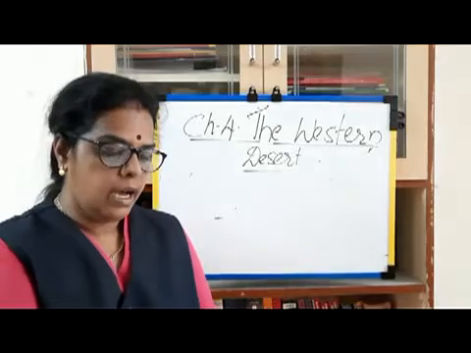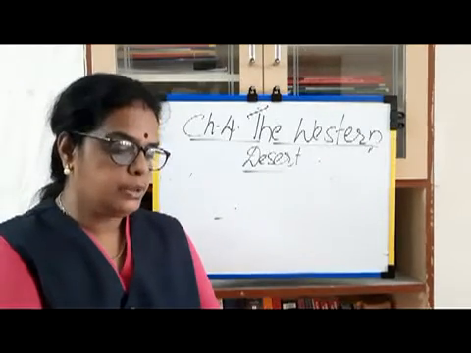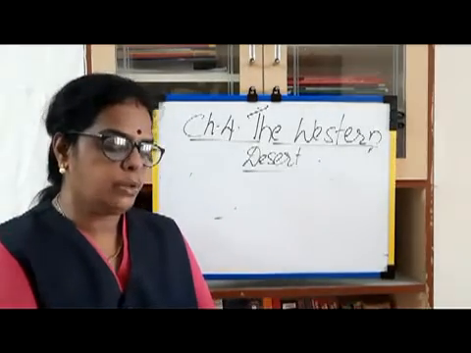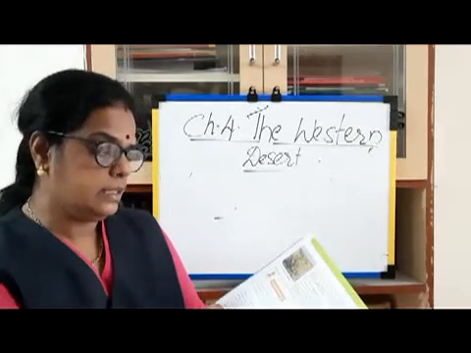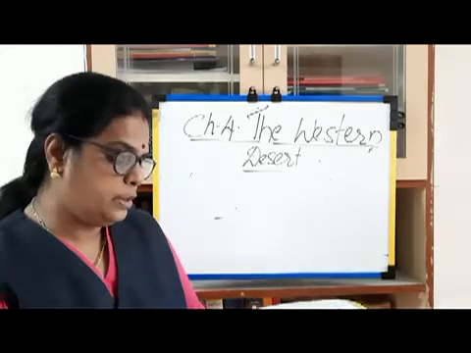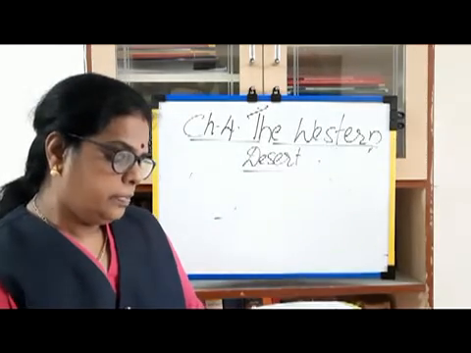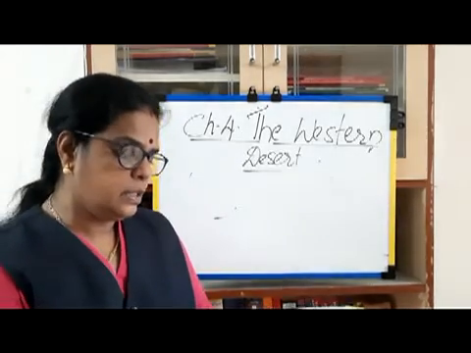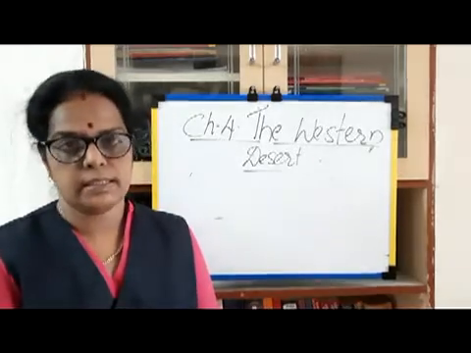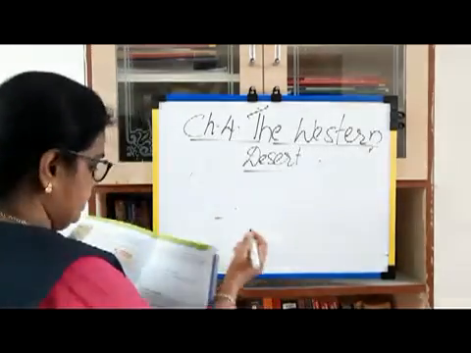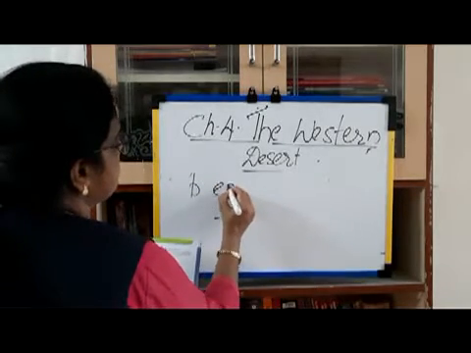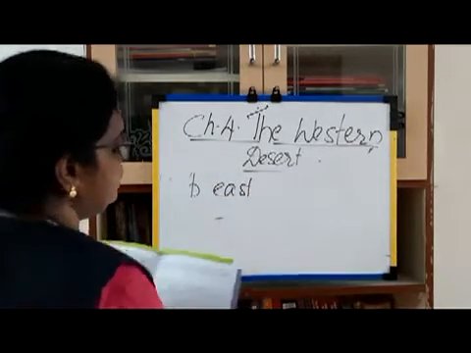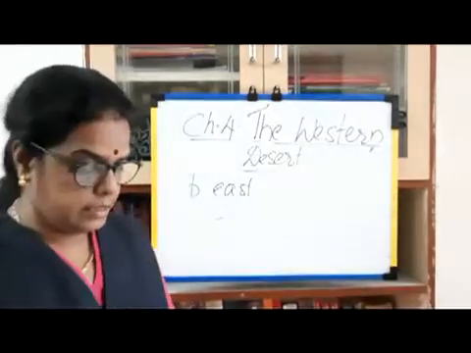The Aravalli range is located to the east of the desert. So, option B, east side. East of the desert region.